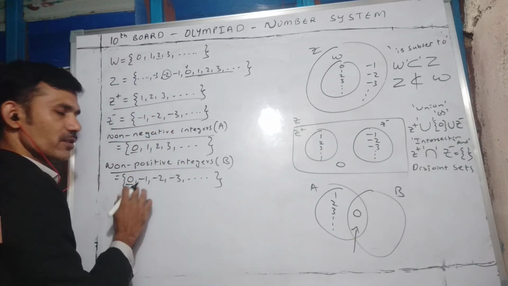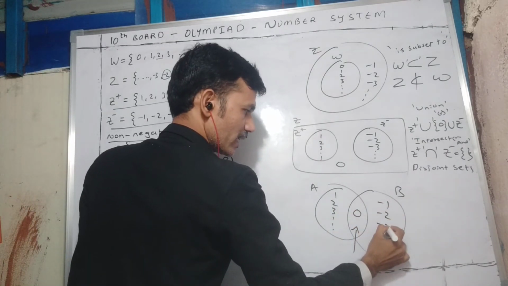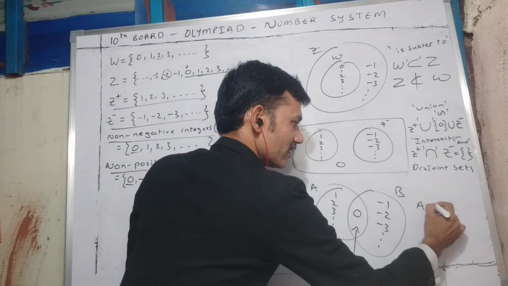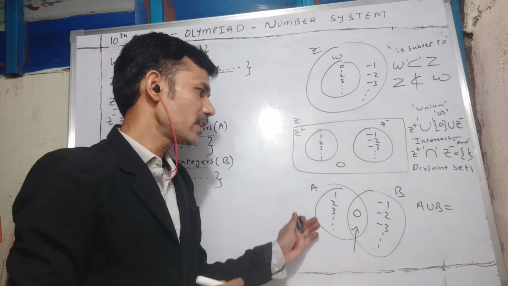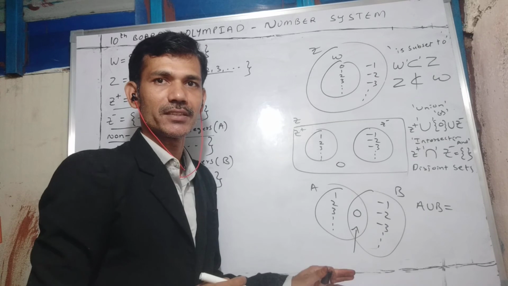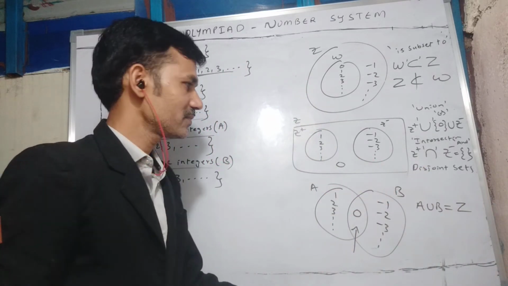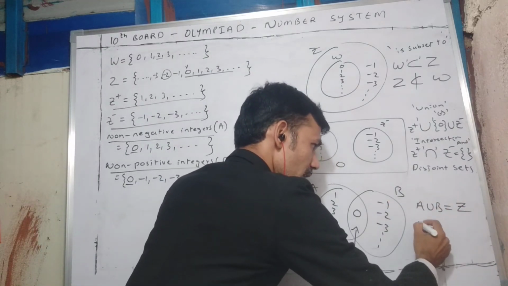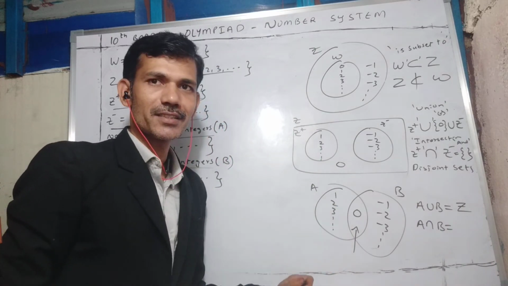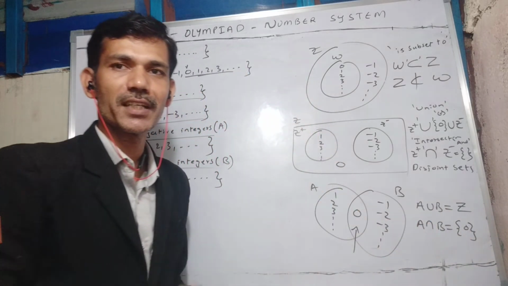Non-positive integers means 0, 0 I already wrote, -1, -2, -3, and so on. If you take A union B, union means either in A or in B or in both A and B. So if you take all elements, then the set of integers is formed. Next, if you take common elements, is any common element there? Yes, we have 0 as a common element. So they are overlapping sets.